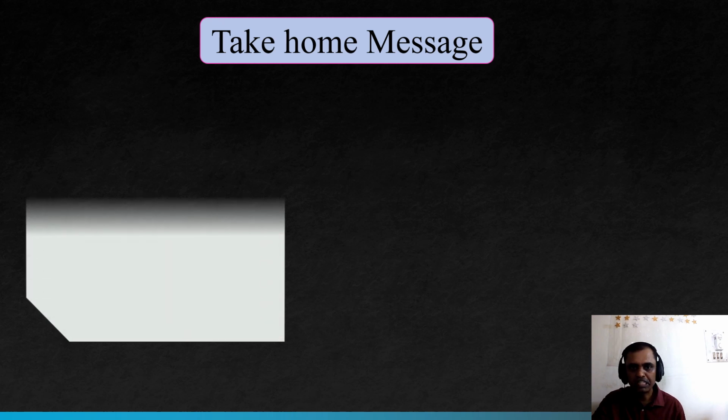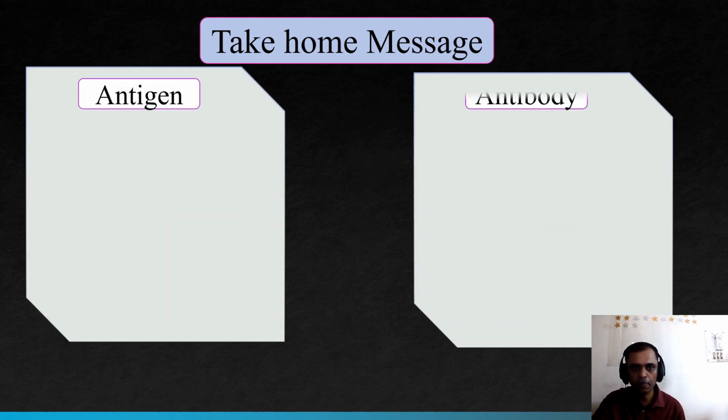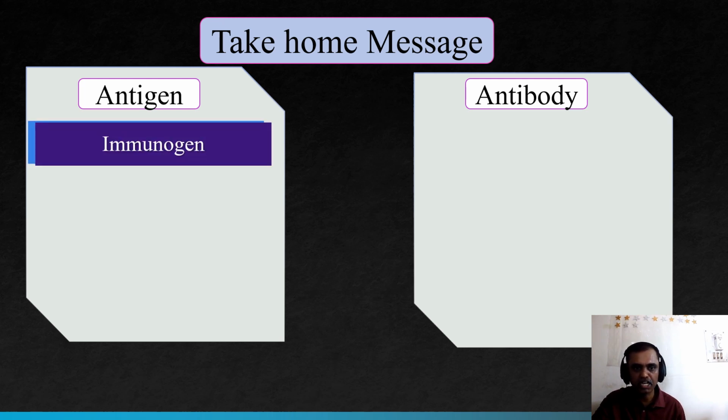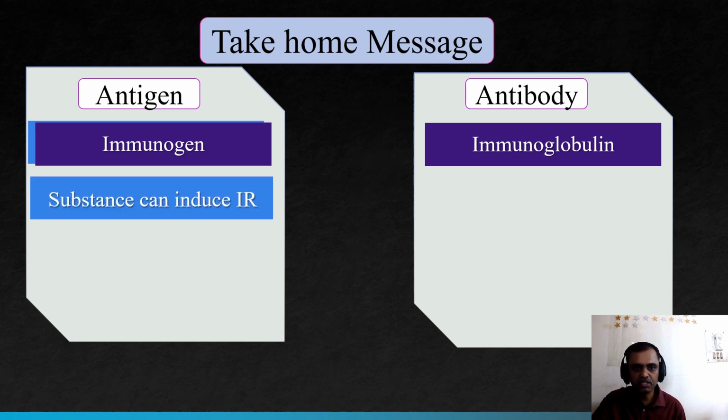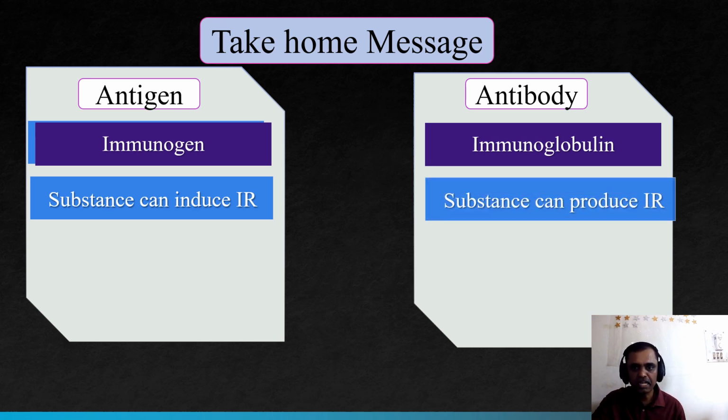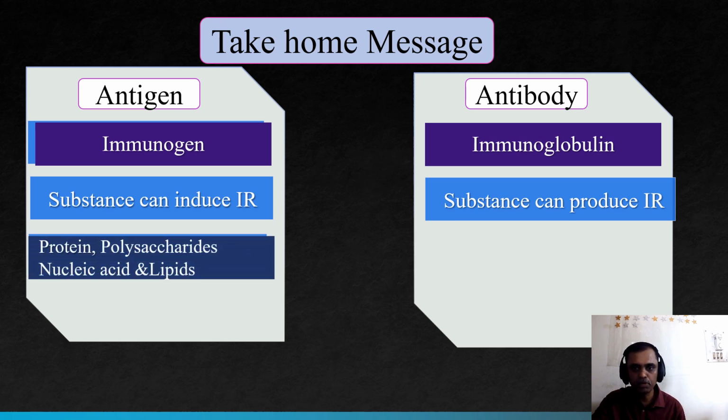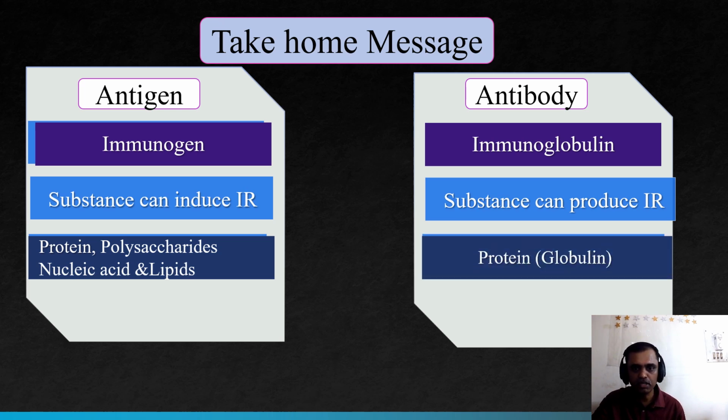So now take the home message. It's very simple. We have discussed antigen and antibody. In summary, antigen means immunogen, otherwise known as a complete antigen. So we call antigen an immunogen, and we call antibody an immunoglobulin. A substance that can induce an immune response is known as an antigen. A substance produced as an immune response is known as an antibody. Antigens can be protein, polysaccharide, nucleic acids and lipids, whereas antibody is only protein in nature, a variety of protein called gamma globulin.